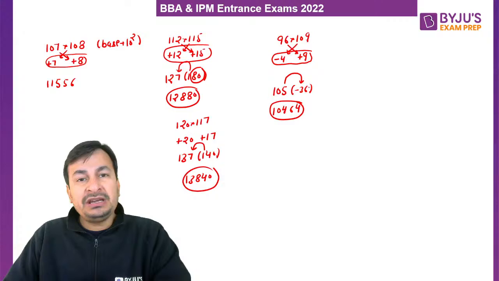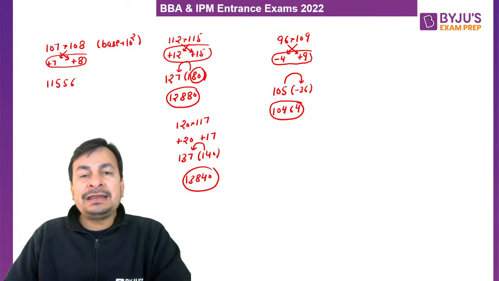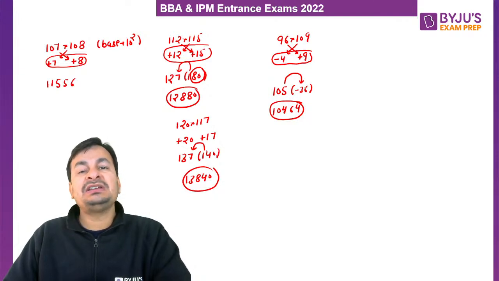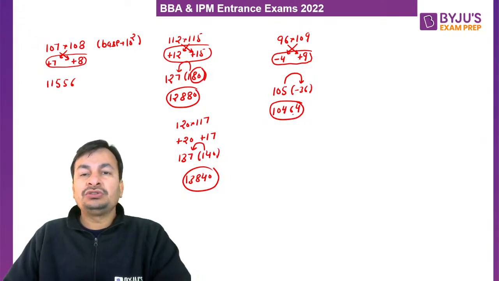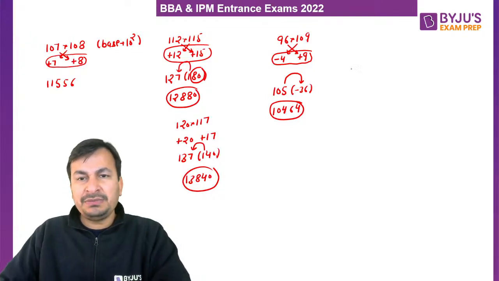The second part cannot be negative. So how do we convert this negative part into positive? We will take 100 as a carry from the hundreds place, my lovely students. So 105 becomes 104 and 100 minus 36 is 64. So what will be the product of 96 and 109? 10464.